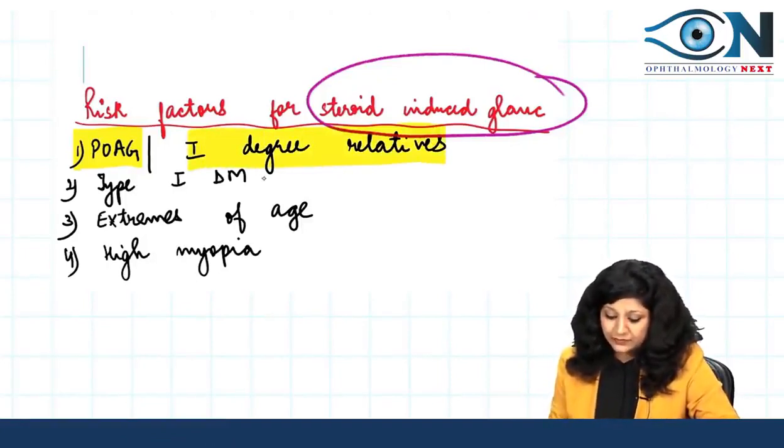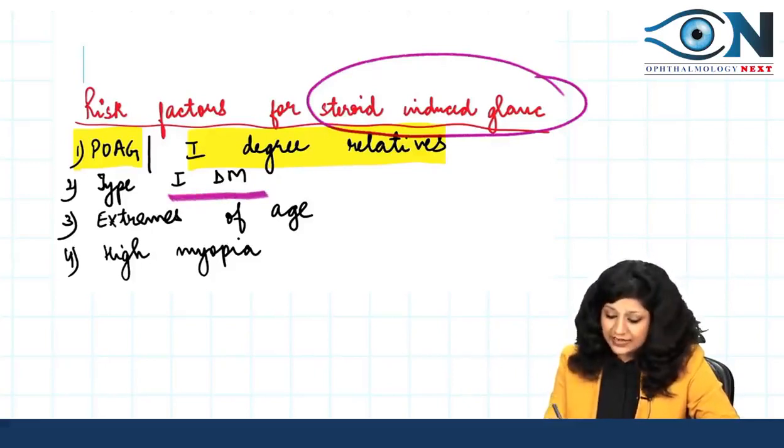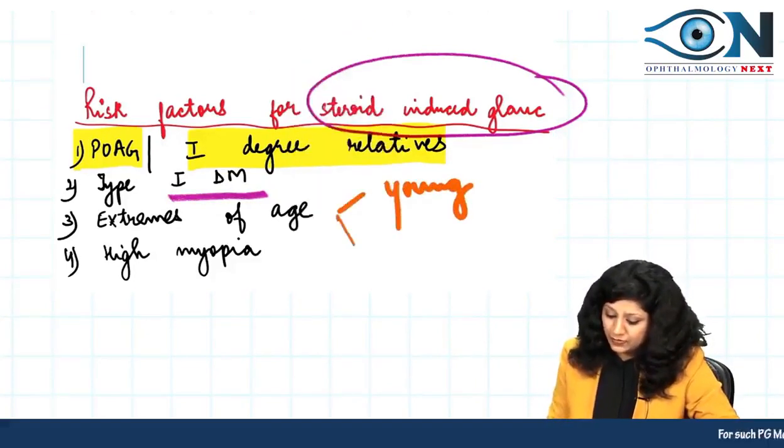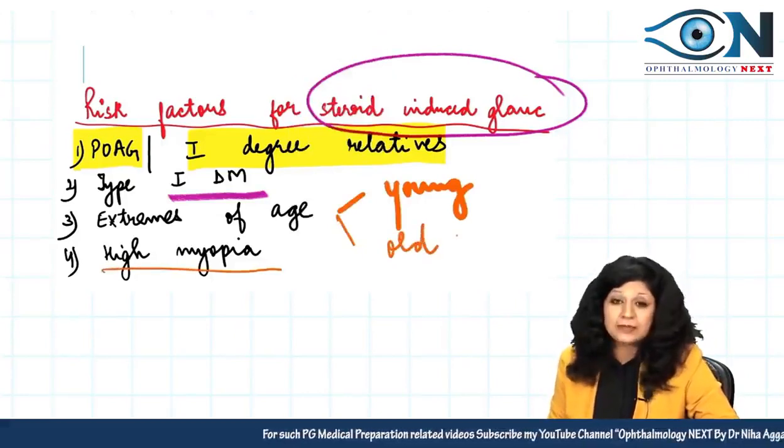Then the second one, type 1 diabetes. Then third, the extremes of age, like we can have very young people, or all those people who are very old. So young people and old people, and then we have high myopia.